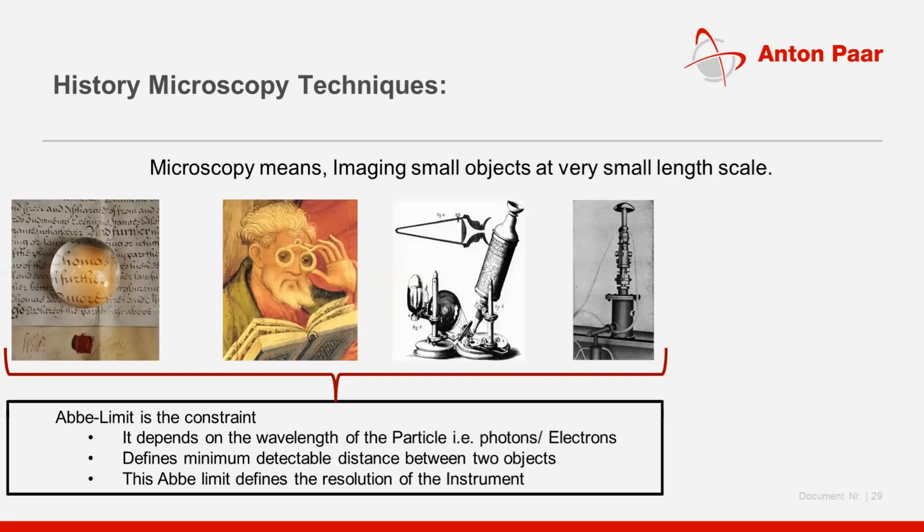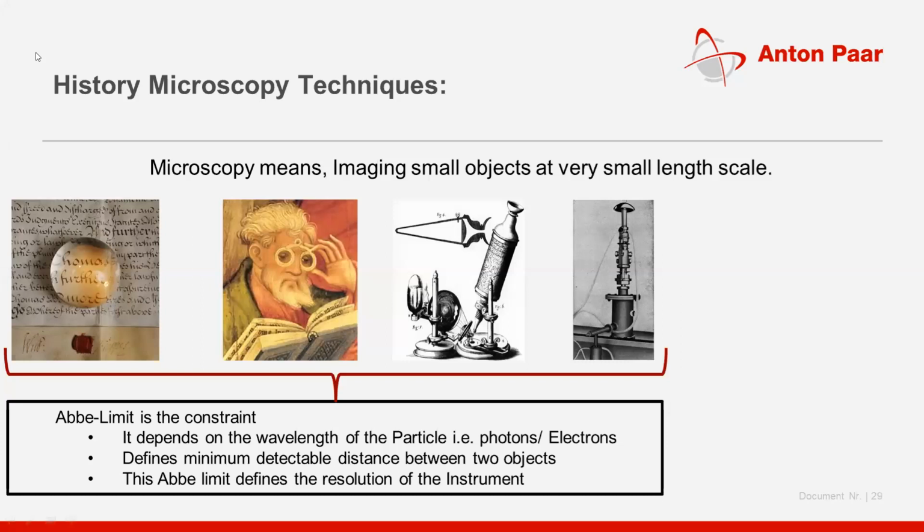But then it is important to get rid of this Abbe limit. There should be an instrument or a technique which is not dependent on the Abbe limit, and hence the wavelength.